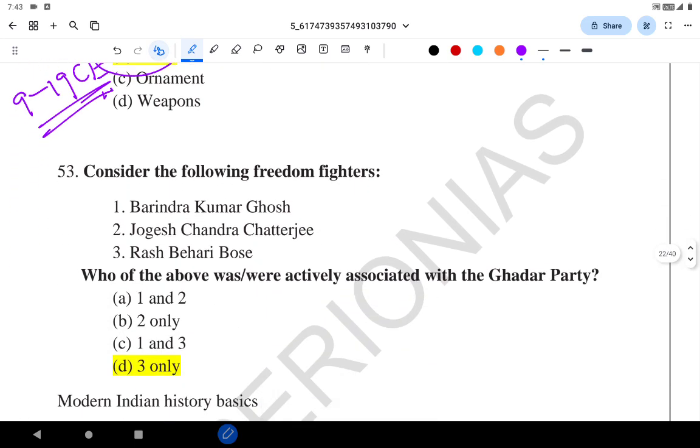Consider the following freedom fighters: Birendra Kumar Ghosh, Jogesh Chandra Chatterjee, Rashbehari Bose. Who of the following was effectively associated with the Ghadar party? Rashbehari Bose was associated with the Ghadar party.